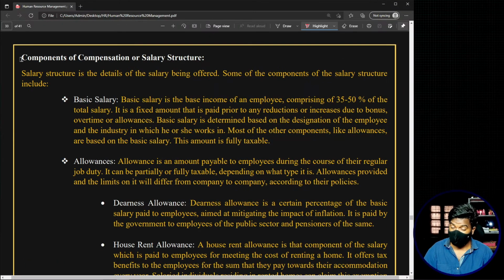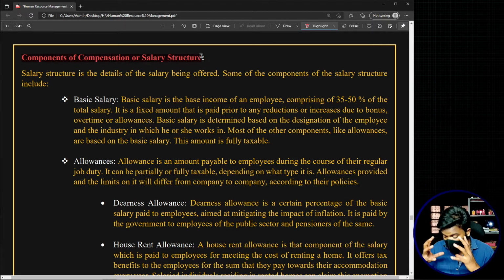The first topic that we are going to discuss in today's class is components of compensation, or salary structure. This heading refers to all the components that we see in a compensation structure, in a salary structure. In simple terms, take your salary slip, your pay slip. In your payslip you will observe many different components like basic, DA, travel allowance, conveyance allowance, and you'll also have your taxes, your PF contributions. In certain cases, for certain employees, they'll also have their ESI contributions.